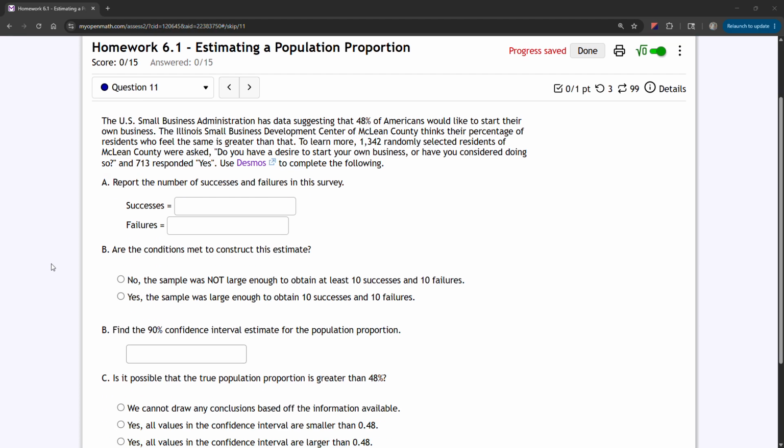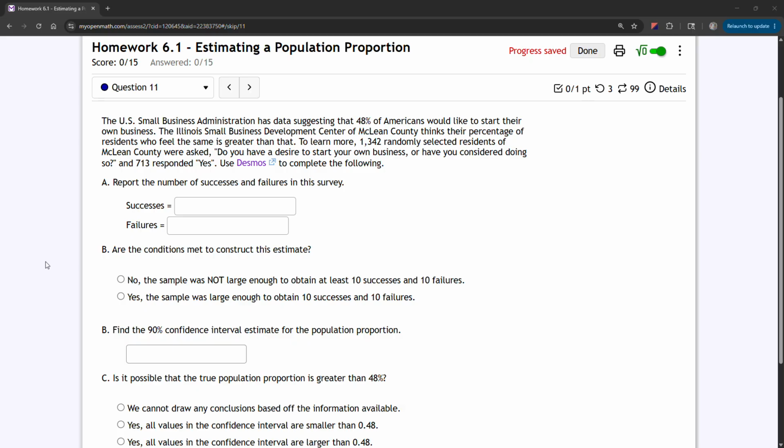In this example, we're told the U.S. Small Business Administration has data suggesting that 48% of Americans would like to start their own business. The Illinois Small Business Development Center of McLean County thinks their percentage of residents who feel the same is greater than that. To learn more, 1,342 randomly selected residents of McLean County were asked, do you have a desire to start your own business, or have you considered doing so?